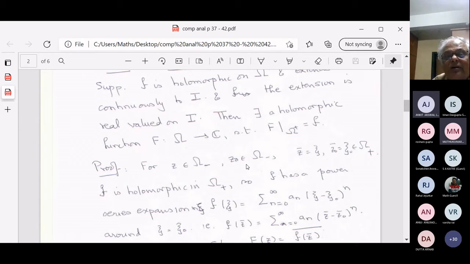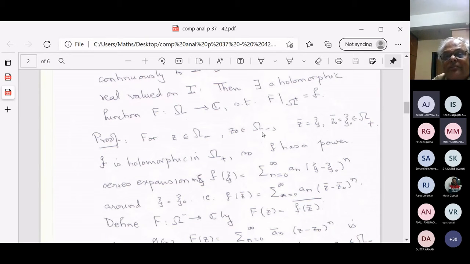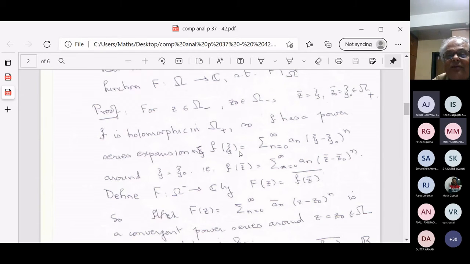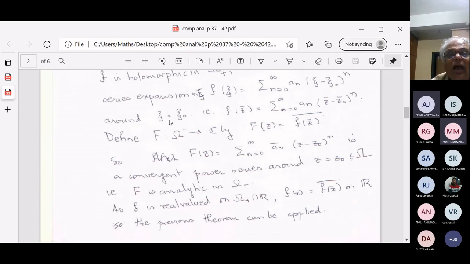So I take a point in the lower part. I take a variable z in the lower part and z naught in the lower part. I call z bar to be psi and z naught bar to be psi naught bar. Therefore, these are in the upper part. Little f is holomorphic in the upper part, and therefore f has a power series expansion in psi, which is this power series in the upper part for psi being in the upper part. And therefore, what is psi? Psi is z bar. Psi naught is z naught bar. That means f of z bar is equal to the sum of a_n (z bar minus z naught bar) to the n.